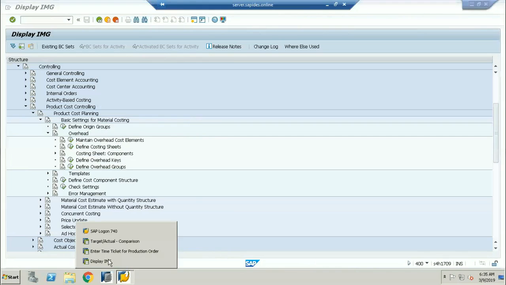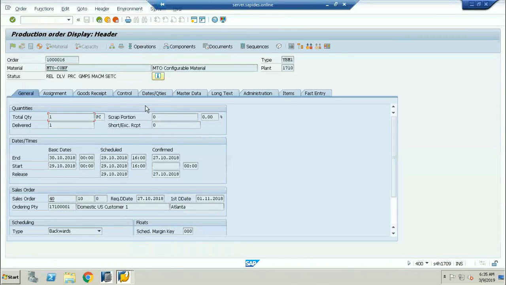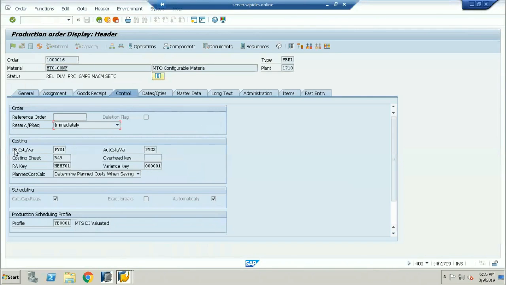If I go into the production order, and into the controls, you can see the planned costing variant and the actual costing variant. In this costing variant, you are going to be assigning the cost sheet. I'll explain it now. The costing variants are getting assigned in the materials, in the production order, for calculating the product.